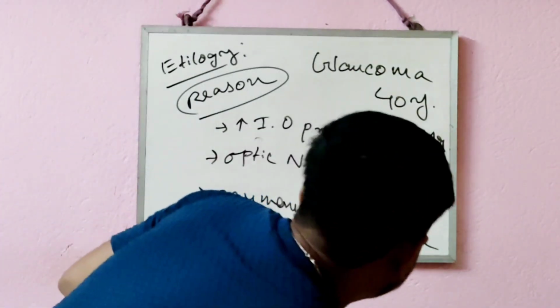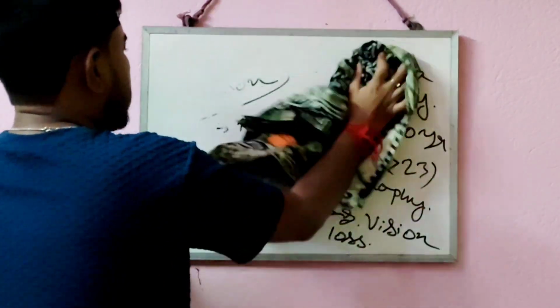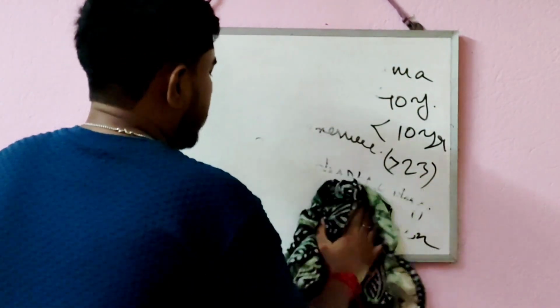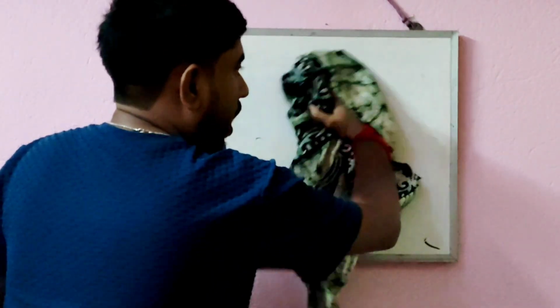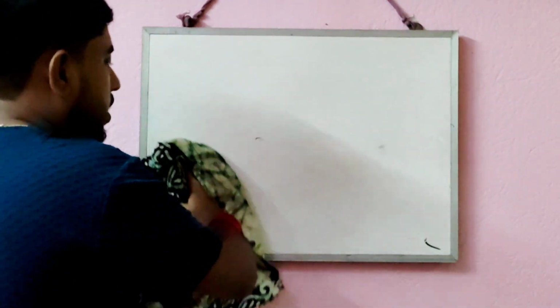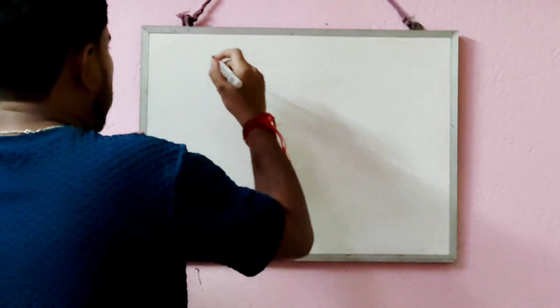Some conditions or risk factors are there. When a person is affected by all those risk factors, that person can generally be easily affected by glaucoma. Now we are going to discuss all those risk factors that can lead to glaucoma.